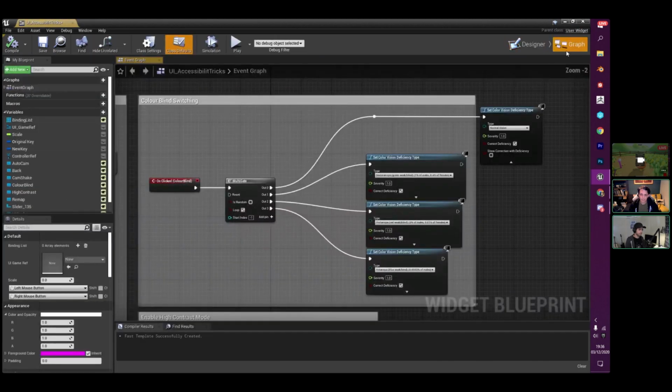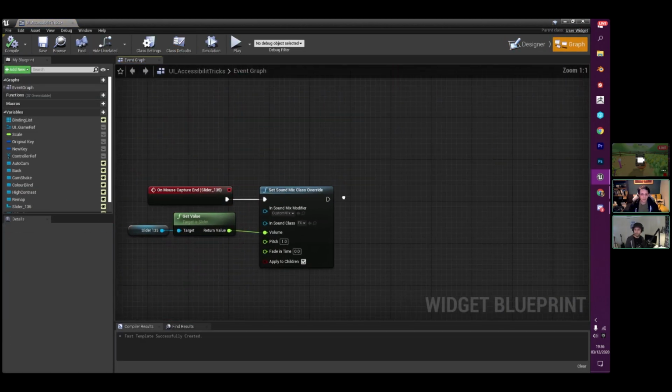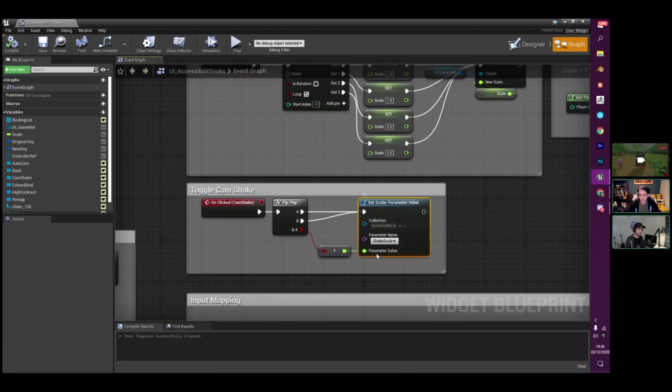So on camera shake, toggle camera shake. All I'm doing here is flip-flopping true or false, which gives me a value of 0 or 1, which sets, in the scalar parameter value, a value called shake scale.